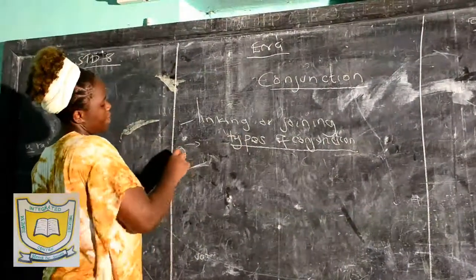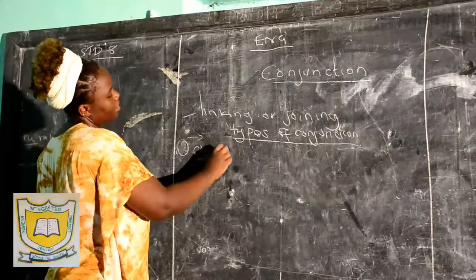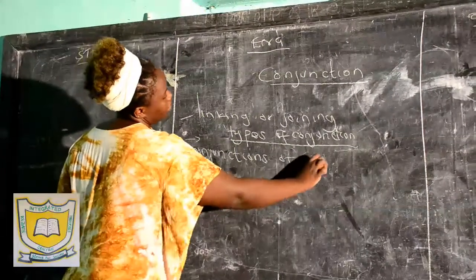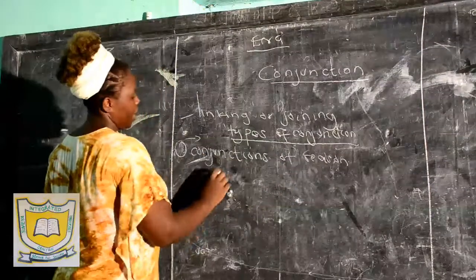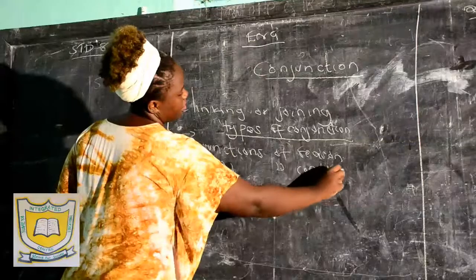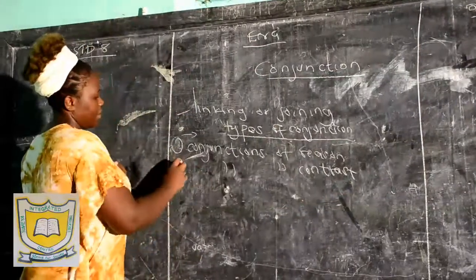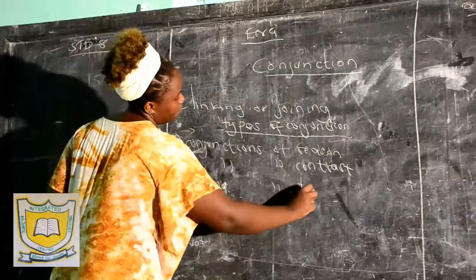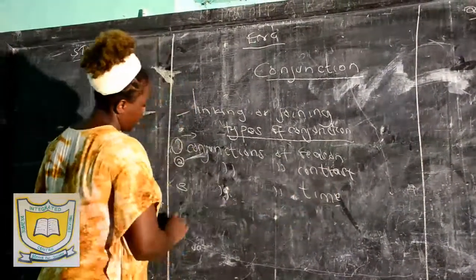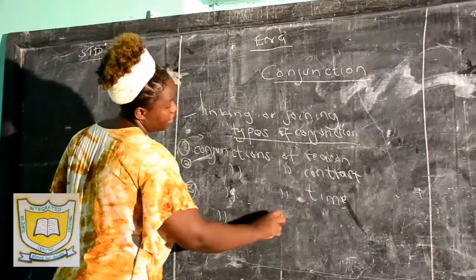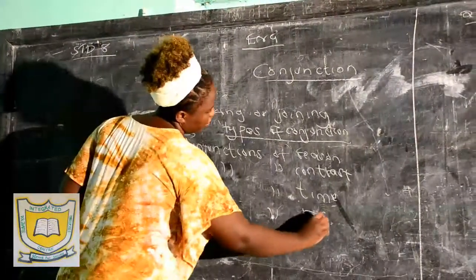Number 1, we have conjunctions of reason. Number 2, we have conjunctions of contrast. Number 3, we have conjunctions of time. Number 4, we have conjunctions of result.